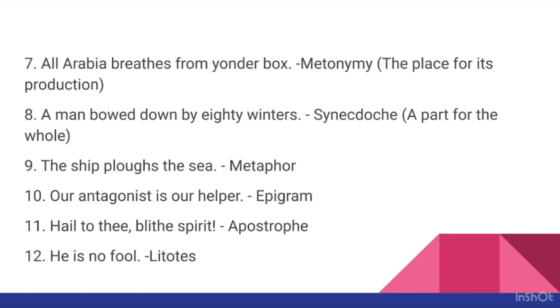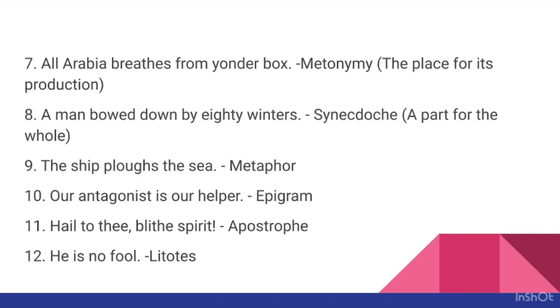Next, a man bowed down by 80 winters. This is a synecdoche, as here winters, which is part of the whole year, is mentioned in the sentence. Actually, the writer means to say a man bowed down by 80 years.